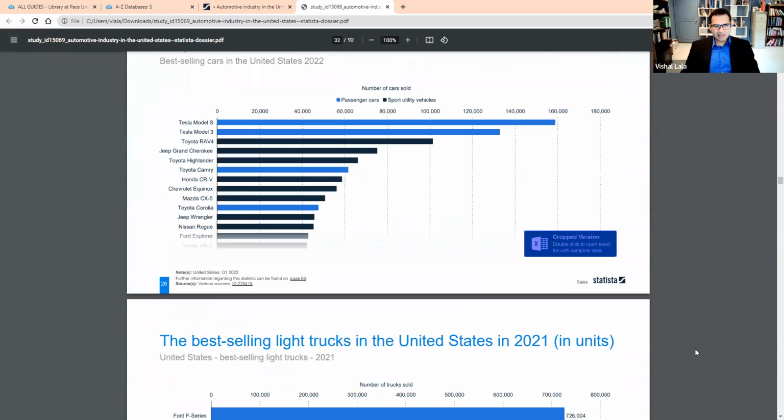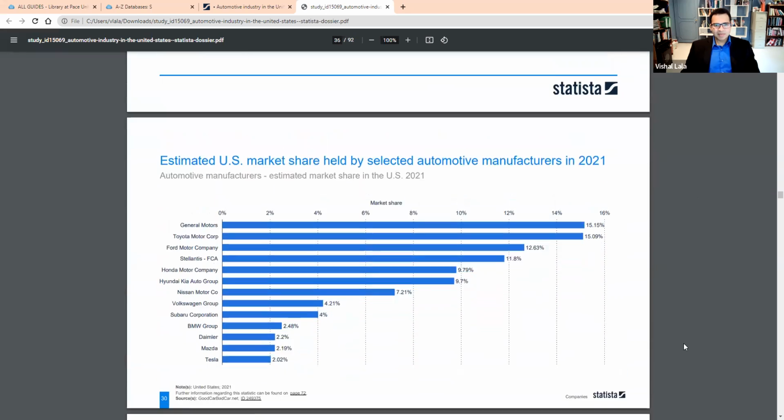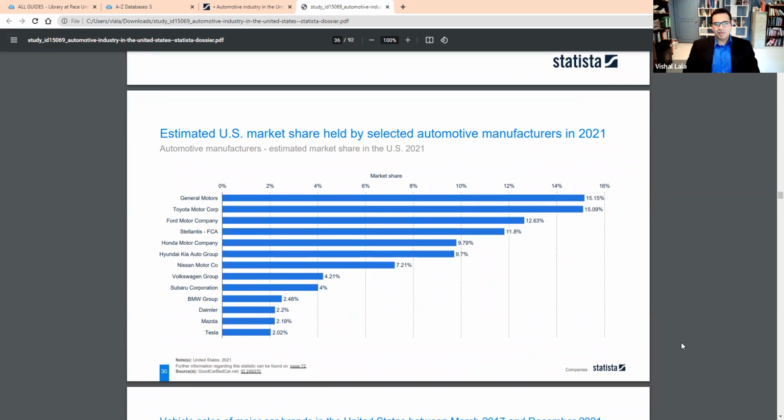Here's the estimated US market share by selected automobile manufacturers. You have GM right on top with 15% market share, pretty much neck and neck with Toyota at pretty much the same number. Ford coming in third, and then you've got Fiat Chrysler coming in fourth, followed by Honda, Hyundai Kia Group, Nissan. And for all the talk around Tesla, they have just a 2% market share, even though their market valuation is probably far greater than any of these auto companies.